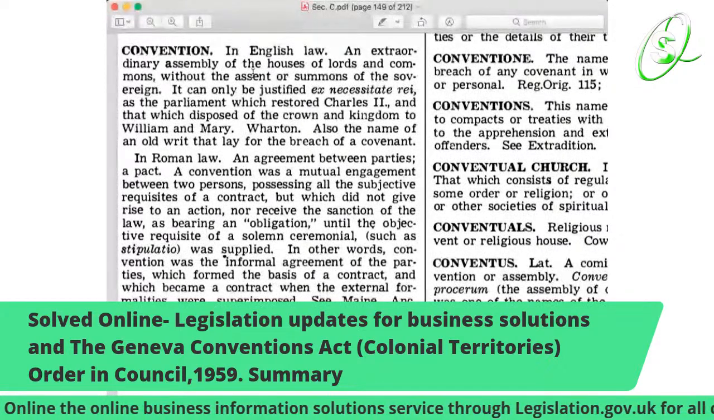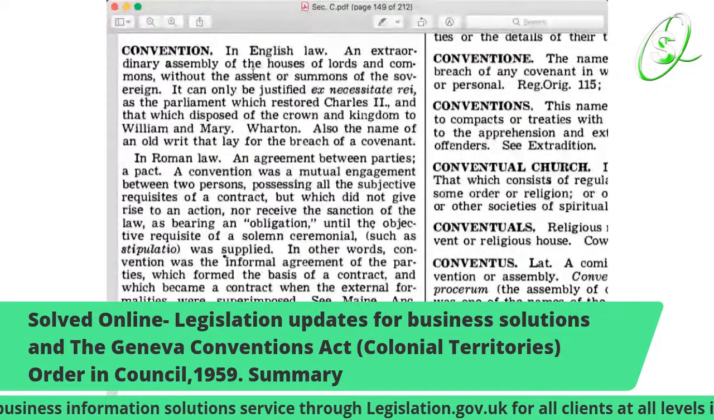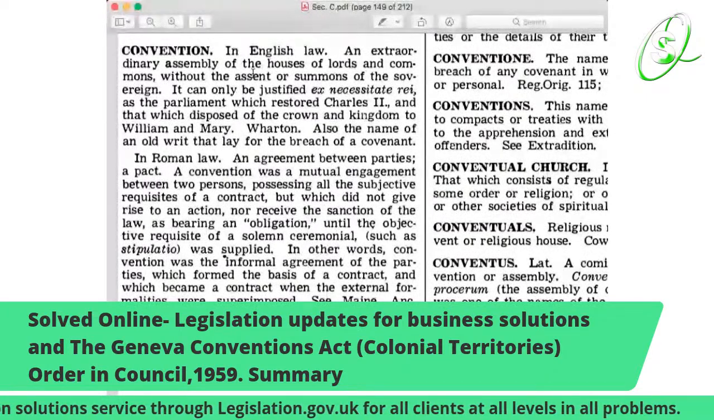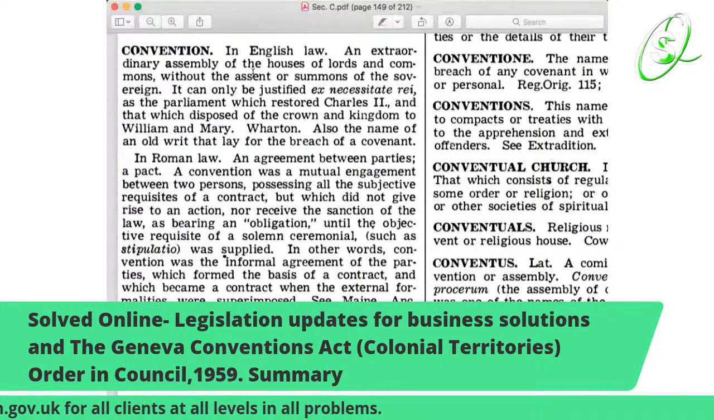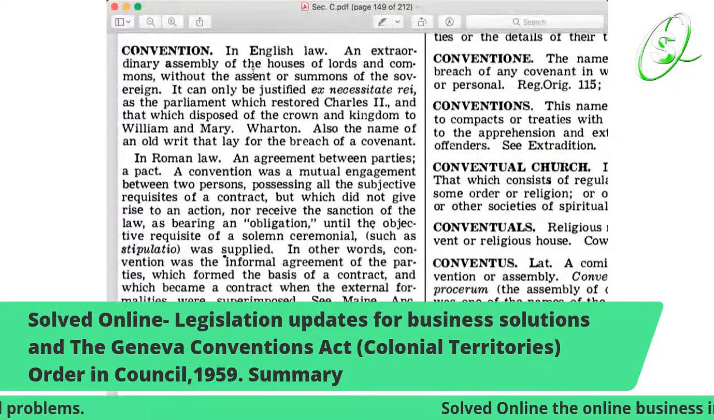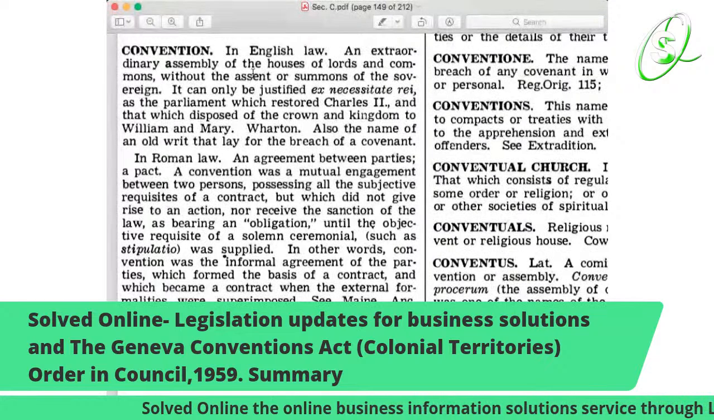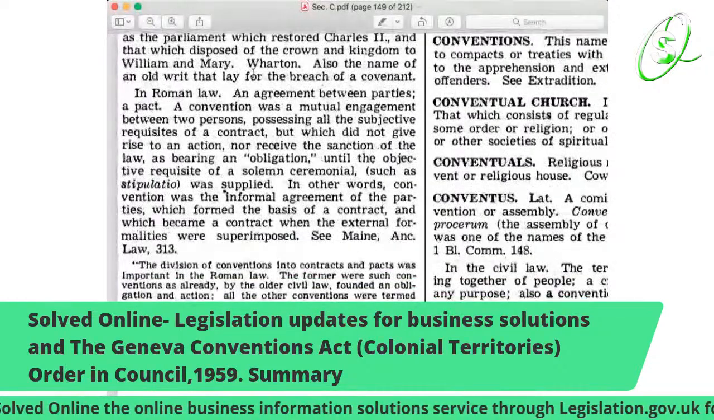So it goes, like I see, so right, this is very, very important. Also, the name of an old writ that lay for the breach of a covenant. Well, then, yeah. So, like I say, certain things, because I'm reading it from the actual law dictionary, so it's